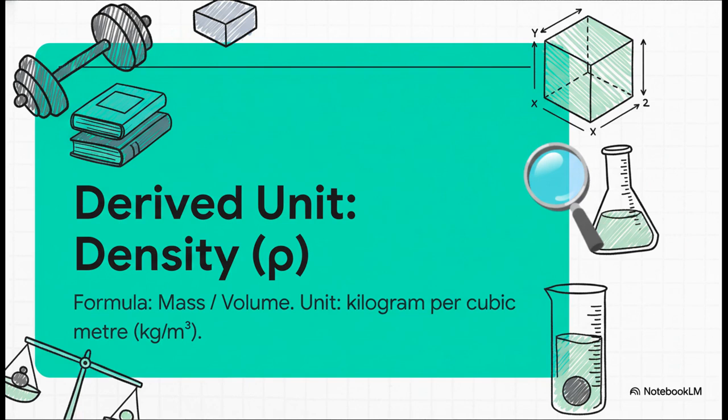All right, how about another one? Density. We know the formula is mass divided by volume. Okay, so what's the base unit for mass? The kilogram. And what about volume? Well, volume is just length times length times length, so its unit is going to be meters cubed. You just combine those, and bam! The derived unit for density is kilograms per cubic meter.